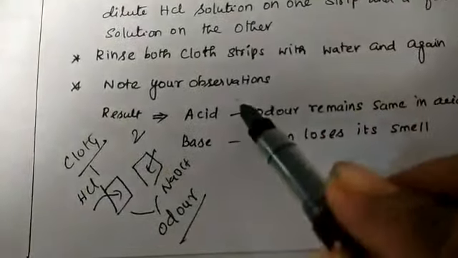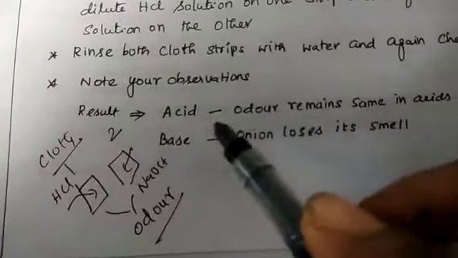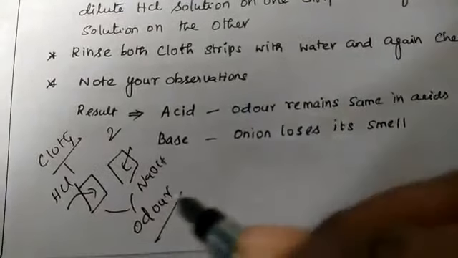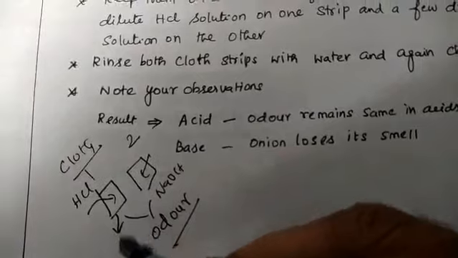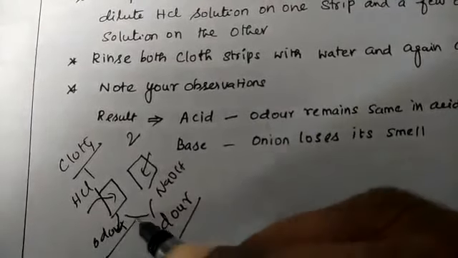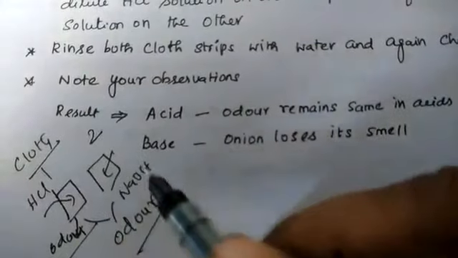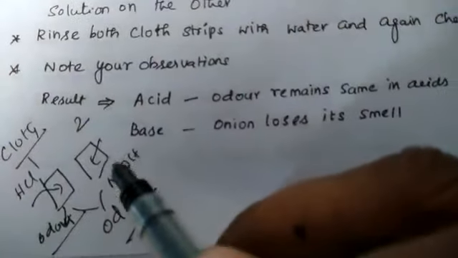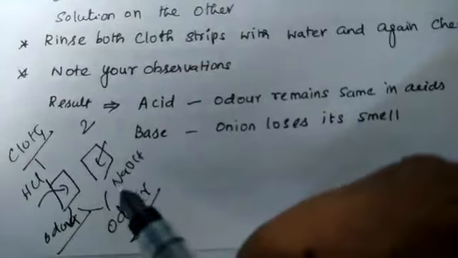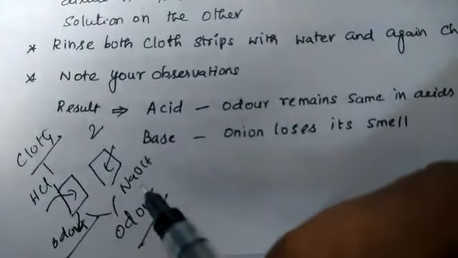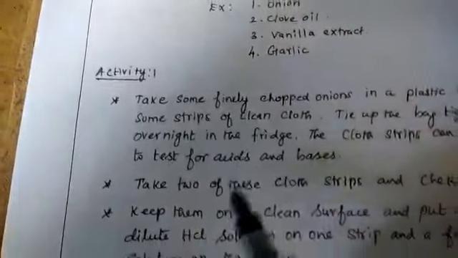Now note your observation. Now the result. In acid, the odor remains the same. This is the acid medium, the odor is the same. But in a base, the onion loses its smell. The onion smell is lost. That is indicating a base. This is a very important olfactory indicator activity.